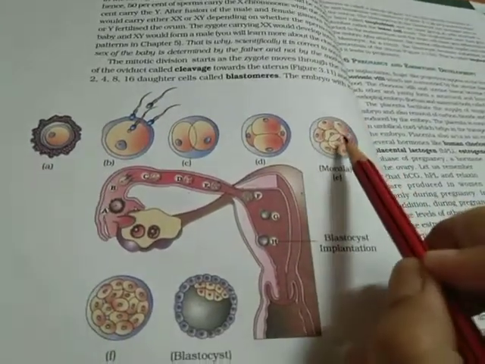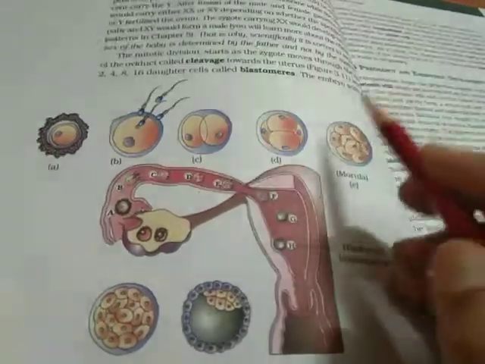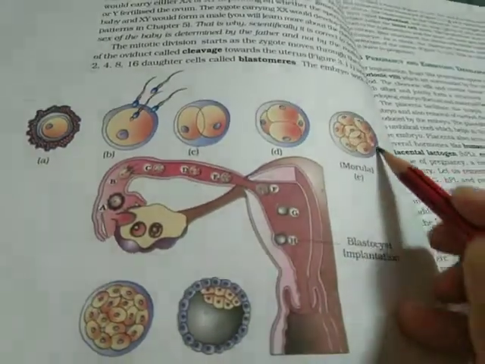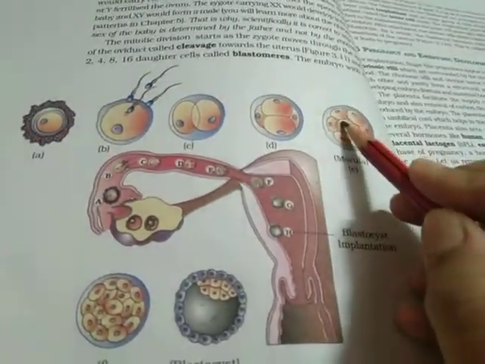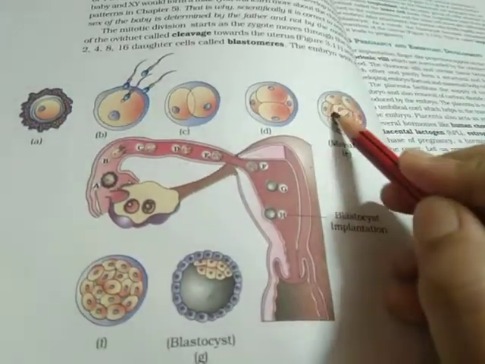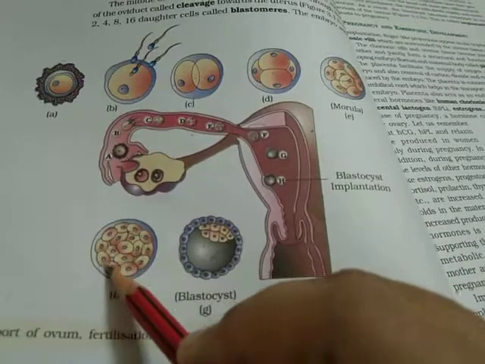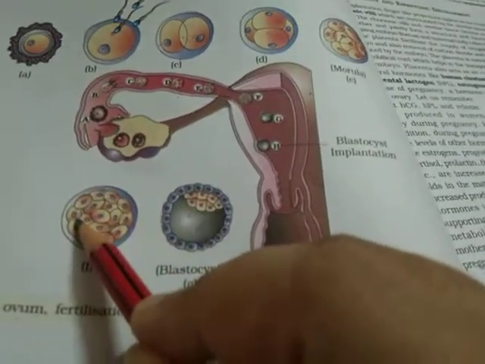Now the stage which contains around 8 to 16 cells inside it is known as the morula stage. Again, the 16 cells will divide and form 32 cells, and in this way they will fill up the entire zygote.